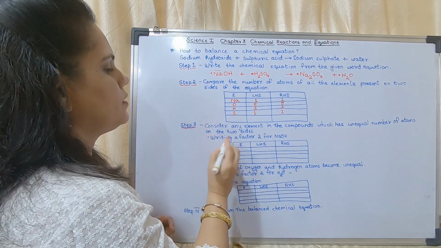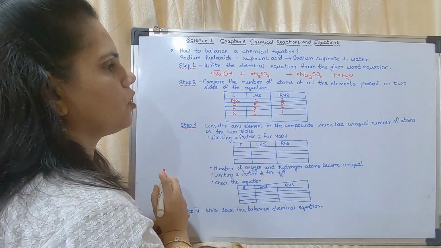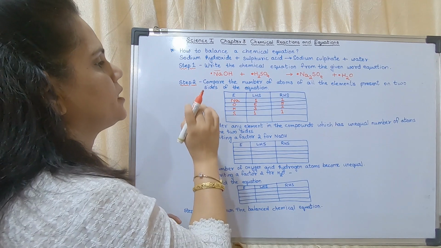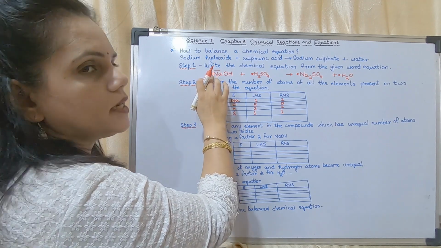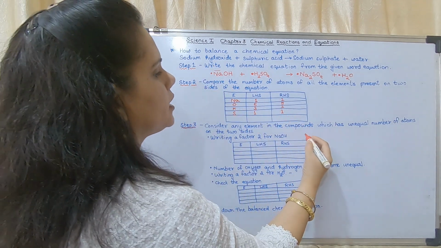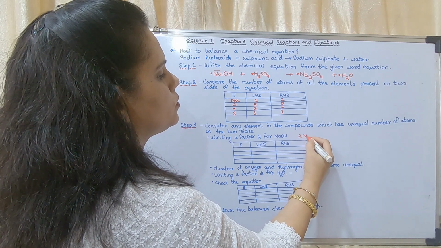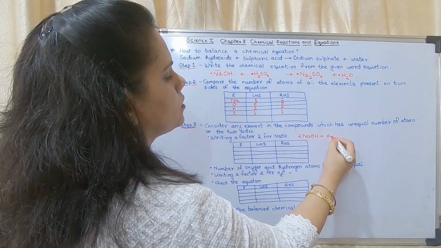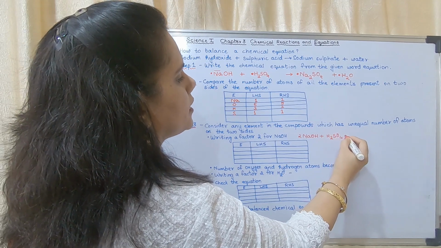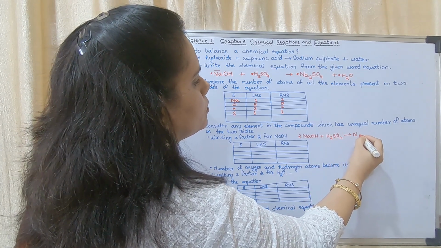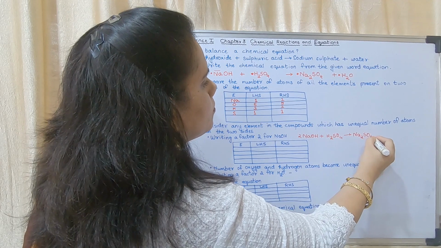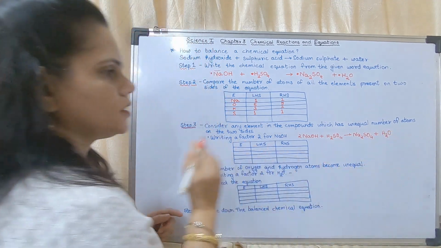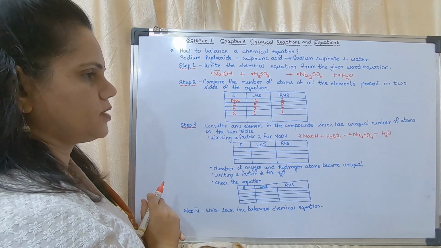Okay, now we will write a factor 2 for NaOH. You are going to put numbers. While putting the numbers, I am going to put a number 2 here. Now the equation becomes 2NaOH plus H2SO4 gives Na2SO4 plus H2O. Okay, the reaction becomes like this.